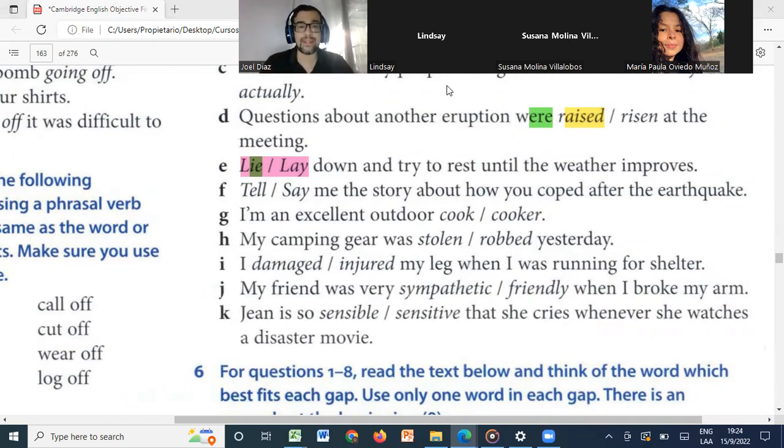Okay, and the last one: Jean is so sensible or sensitive that she cries whenever she watches a disaster movie. Sensible. In that case, it will be sensitive. Sensitive. Let me tell you about that. I thought I had it here, but let me see. I don't know why I forgot about that one. Let me check it here in the Cambridge Dictionary very quick.